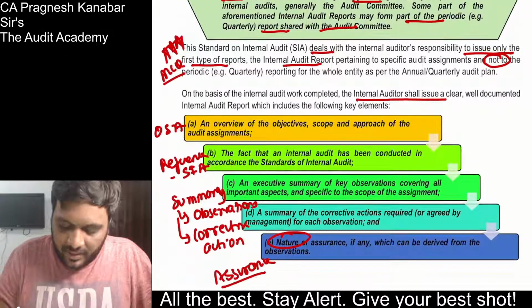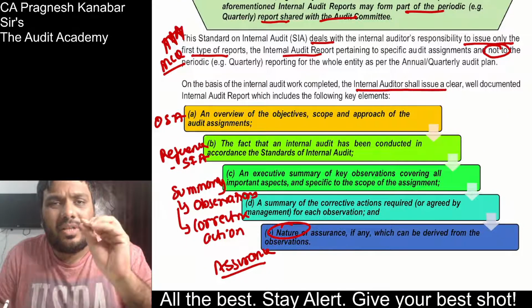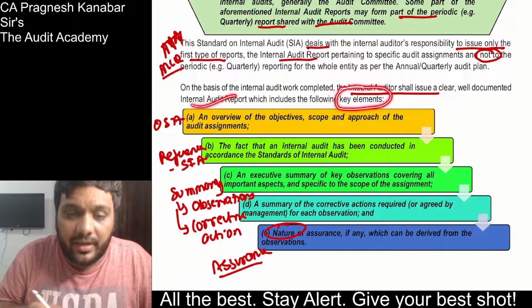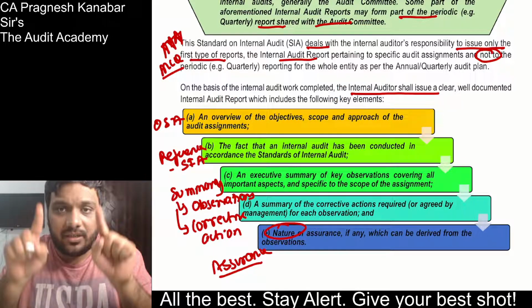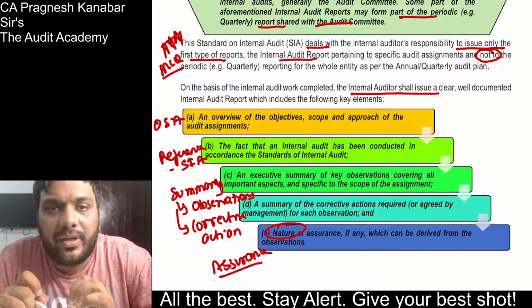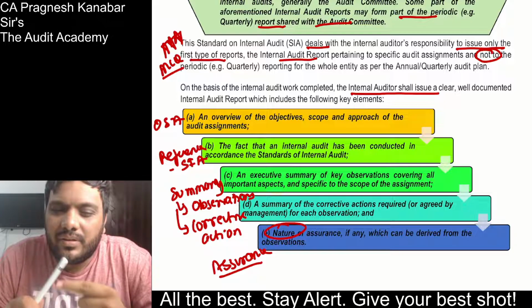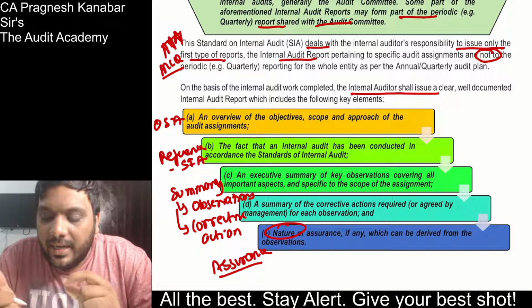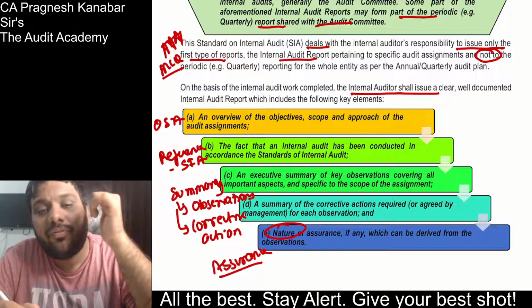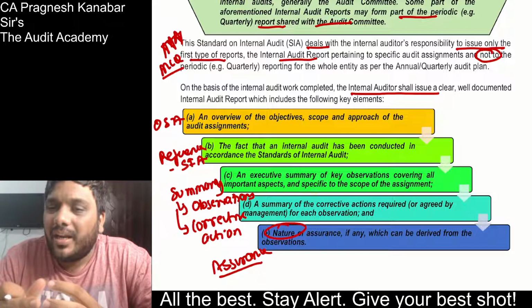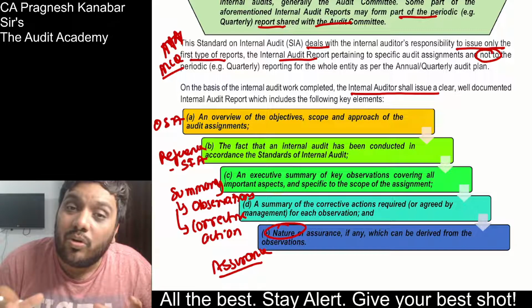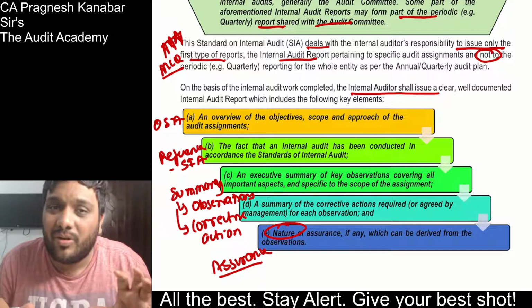Now they can ask you a basic question: what are the key elements that should be included in an internal audit report? That means the report formed by the internal auditor, what are the key elements to be included? Listen to me, such kinds of questions are common across this chapter. What will be the main parts of any report? What are the key elements of any report? It should have OSA: objective, scope, approach, how that particular assignment was done.